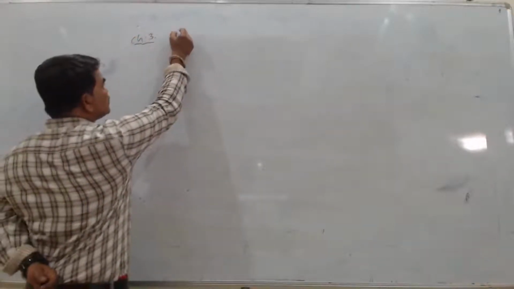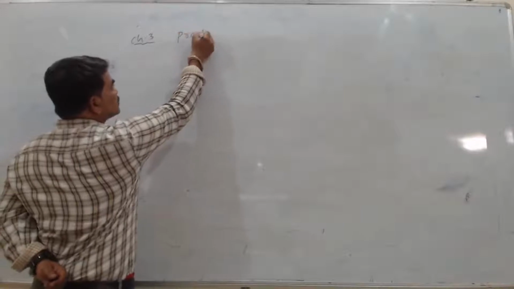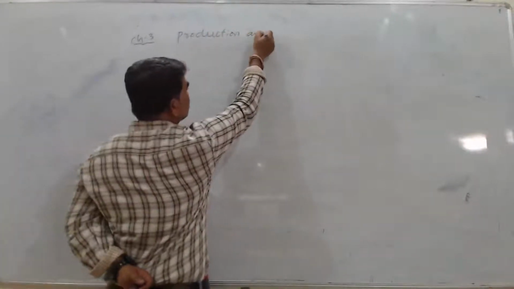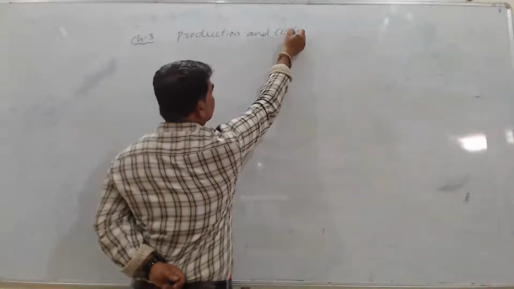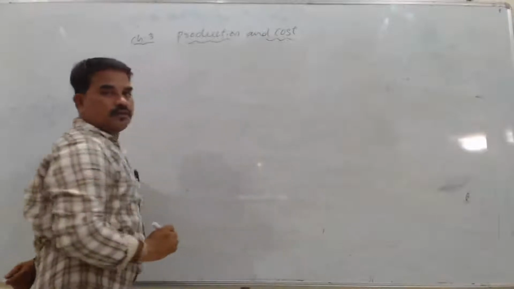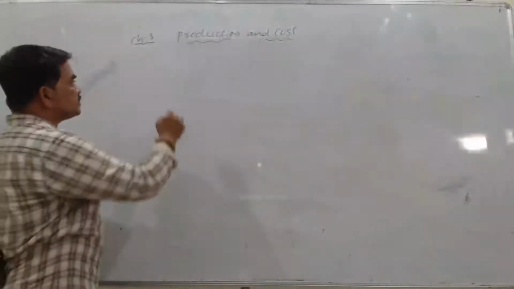In the third chapter, production and cost, we are into the last topic, that is long run cost.